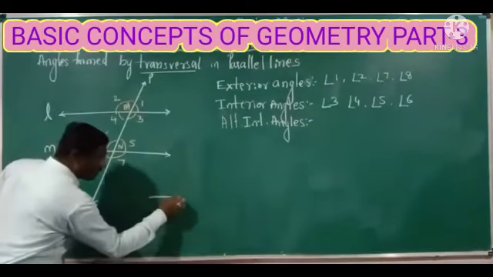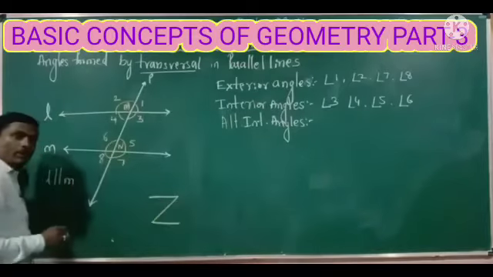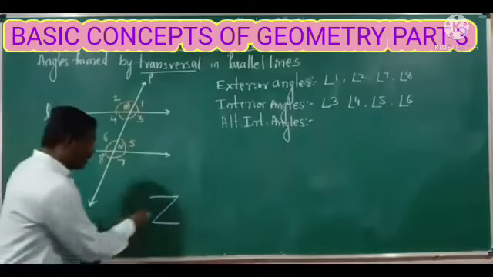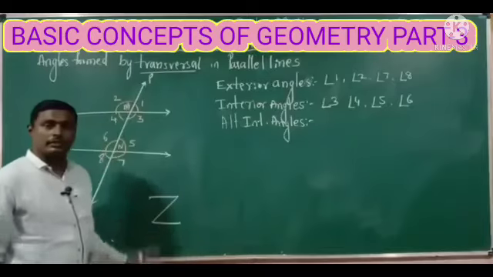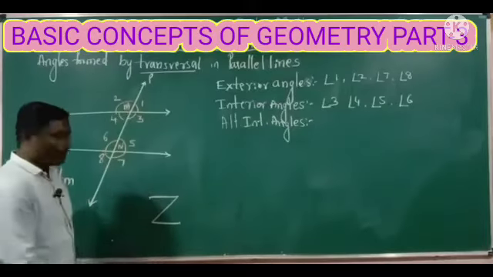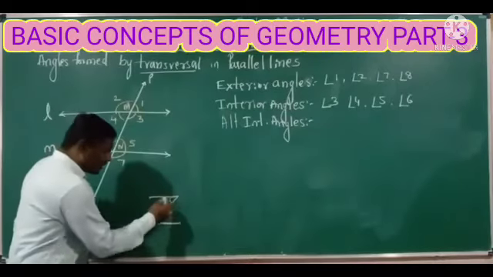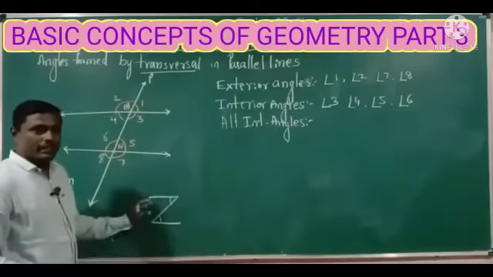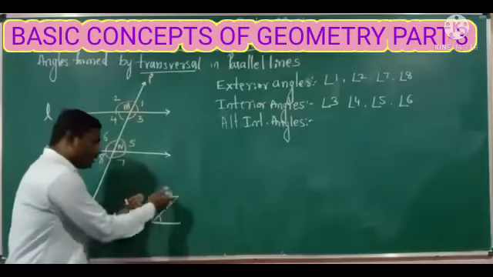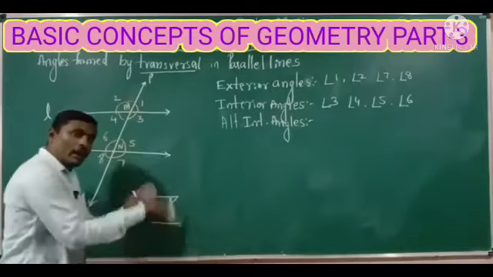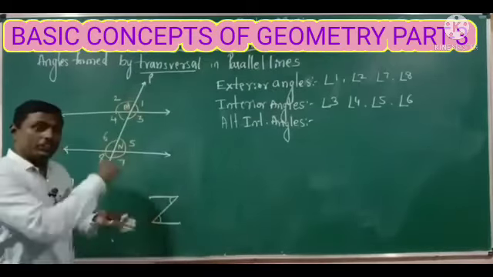Alternate interior angles are always in the shape of the alphabetical letter Z. This is a Z letter, no? So the alternate angles are always in the shape of Z. The Z may be in the normal manner or in a rotated manner. For example, in this Z, these two are the alternate angles.